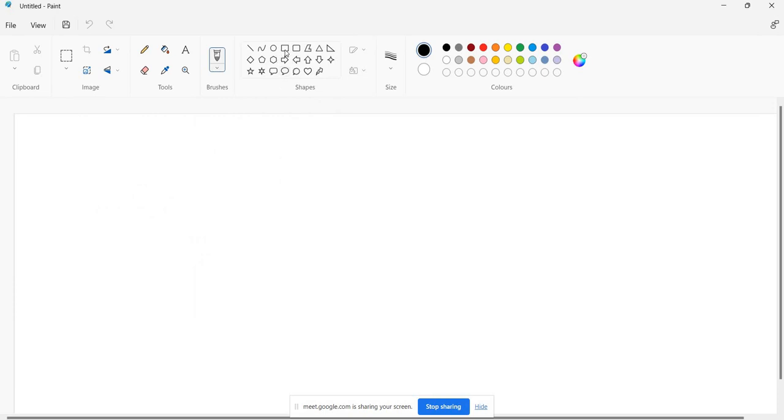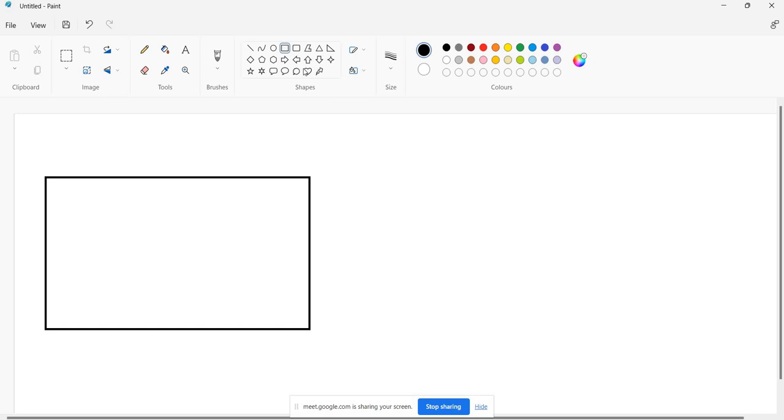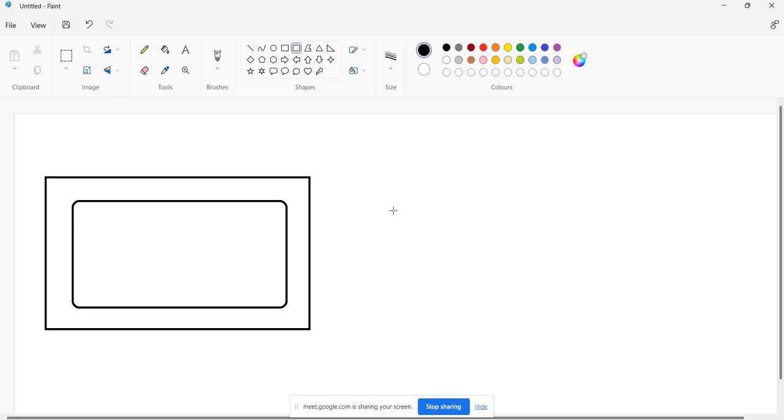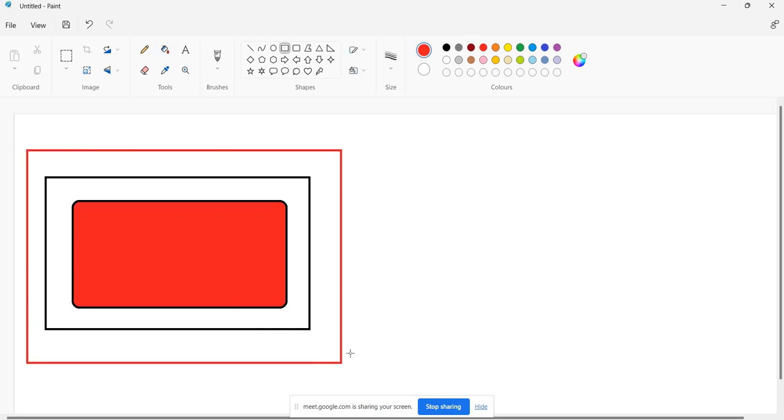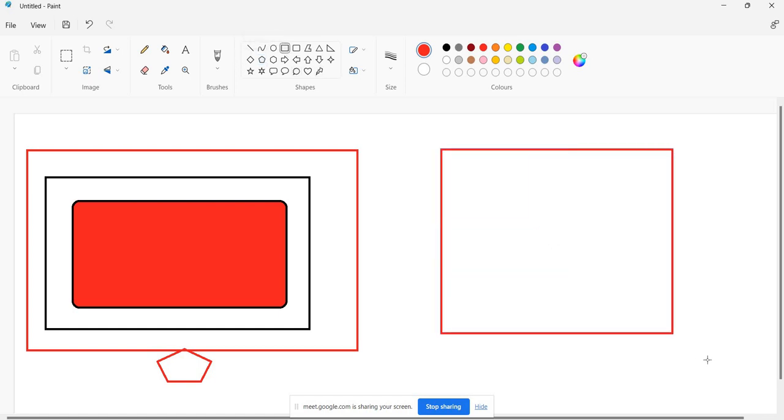Observe carefully, I'm talking about the browser. This is the browser, and inside that we have a JavaScript runtime environment. I'm giving some red color to it. Before that I will draw one more box. This big box is the computer. Here also I will draw a big box as a computer for Node.js.